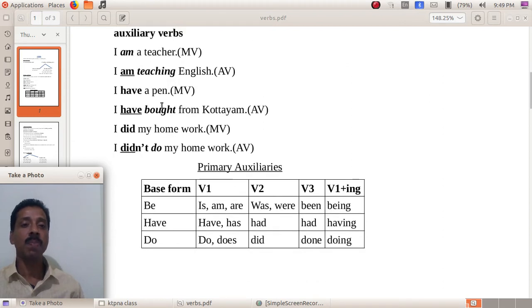So, next example, I have a pen. So, here, have is the main verb. There is only one verb. I have bought this pen from Kottayam. Have bought. See, in this context, have is an auxiliary verb and bought is the main verb. That means have can be used as a main verb and also can be used as an auxiliary verb. I did my homework. So here the verb is did, only one verb. Main verb. I didn't do my homework. In this context, did is an auxiliary.